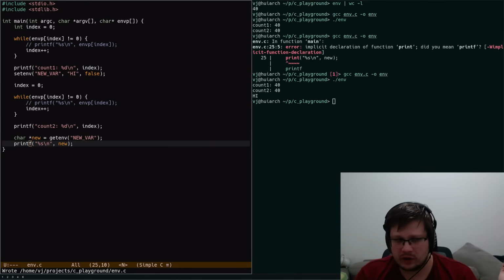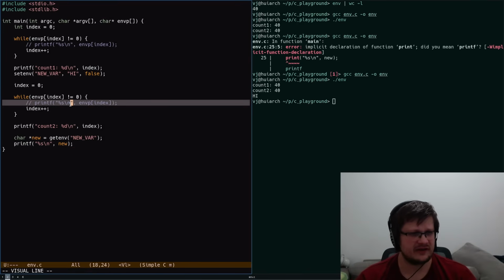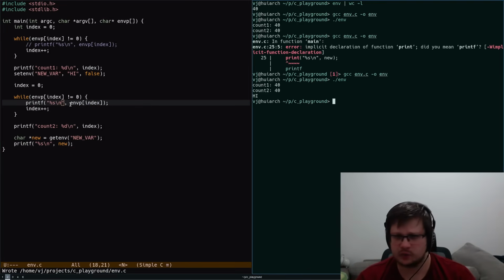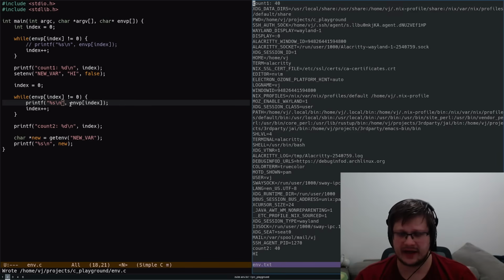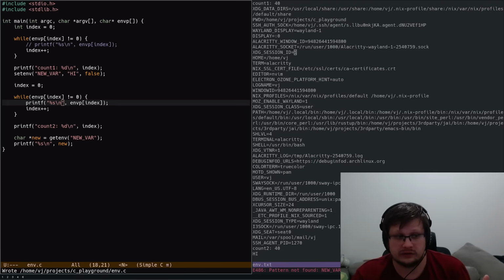So what is going on? Let's even print the variable a second time, just so we absolutely make sure. Let's do env.txt, then let's open the env, and we have 40, we have hi and new. So there is no NEW_VAR here, nowhere to be found. So what is going on?